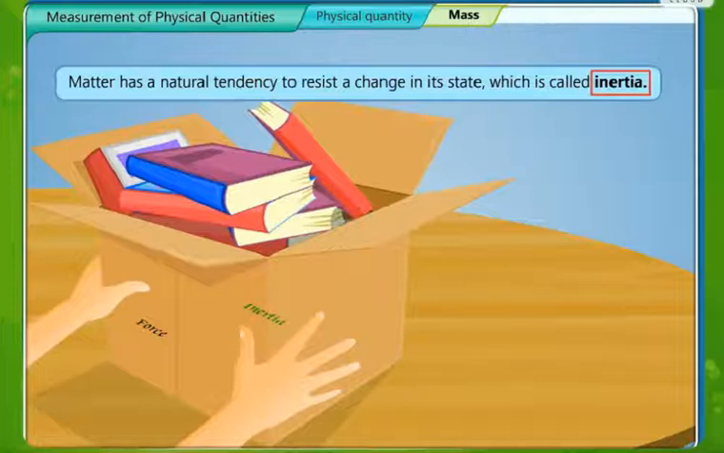For example, if this box of books is kept on a table, it remains on the table unless and until the position is changed. So inertia is the tendency of the object to remain in its state of rest.